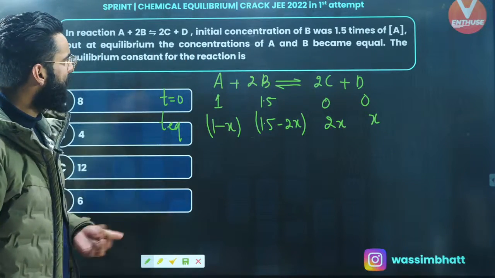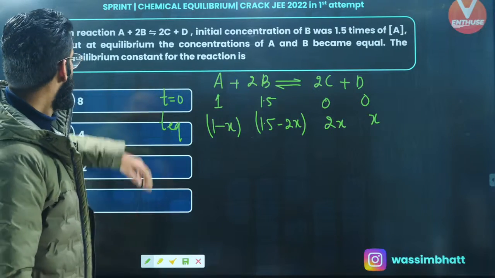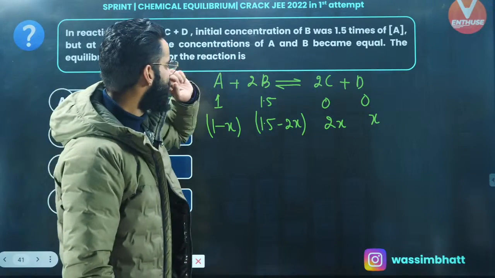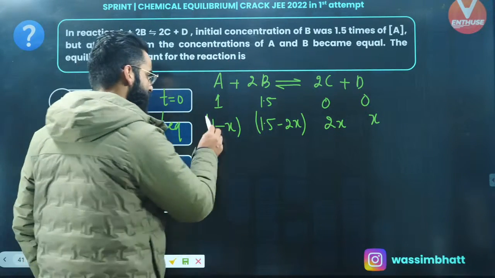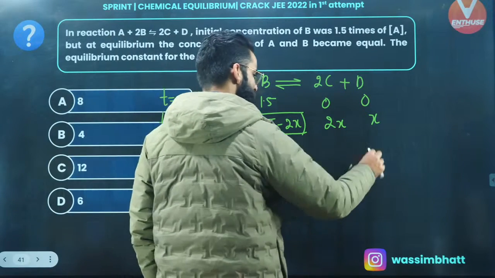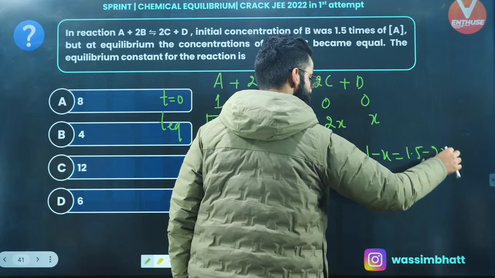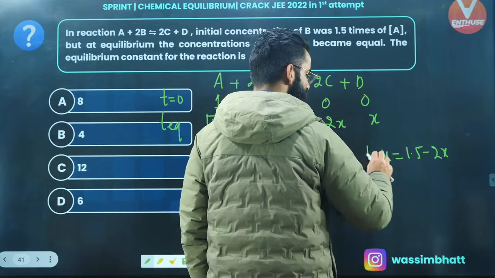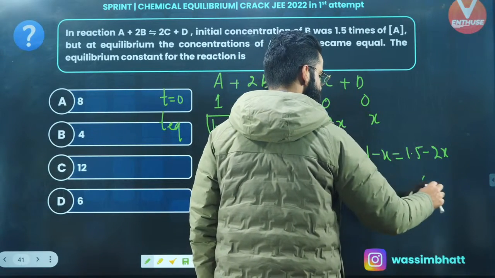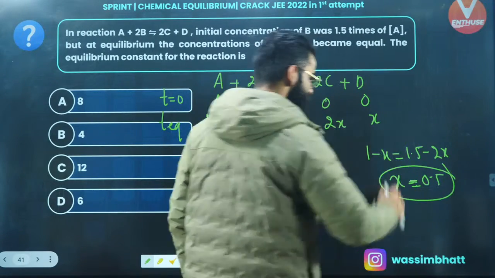Perfect. What do I need to calculate? Okay, there is one more term that's given to me. At equilibrium, the concentration of A and B became equal. So I must say, at equilibrium, 1 minus X is equal to 1.5 minus 2X, right? So this will go on that side, and it's going to be 0.5. This will come here. So X value is coming out to be 0.5.